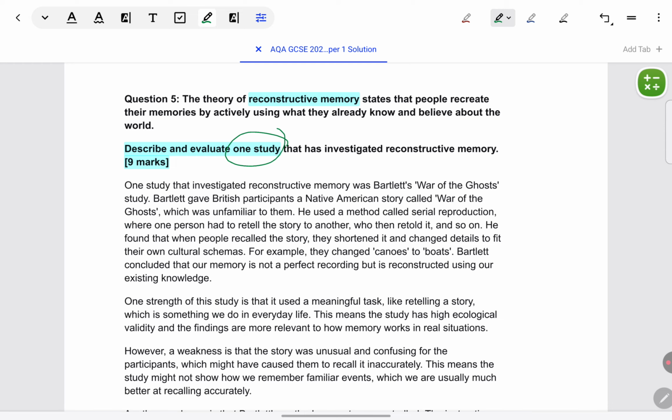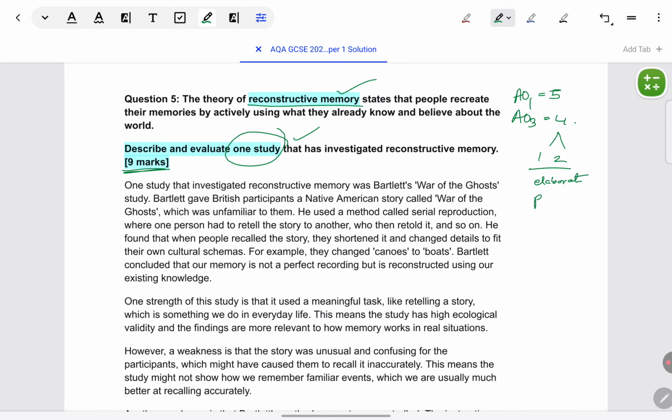First thing, a study. Many students will read in a haste, they will start describing and evaluating reconstructive memory. That is Bartlett's theory. Very clearly, they want to evaluate the study, which is Bartlett's study of War of the Ghosts, which comes under reconstructive memory. They don't want you to outline and evaluate reconstructive memory by itself. That is the first thing to note. 9 marks are allotted. AO1 is worth 5 marks always in these questions, and AO3 is worth 4 marks.